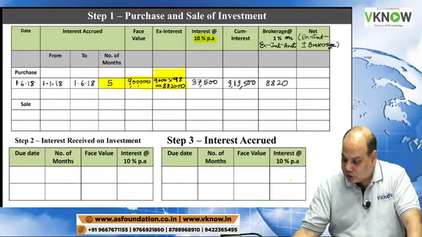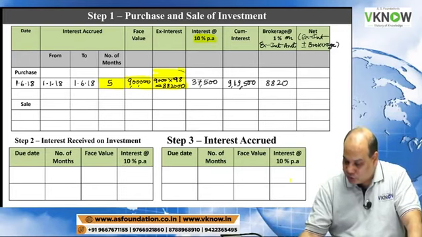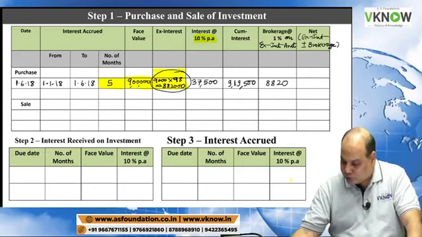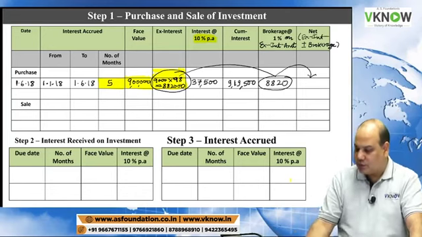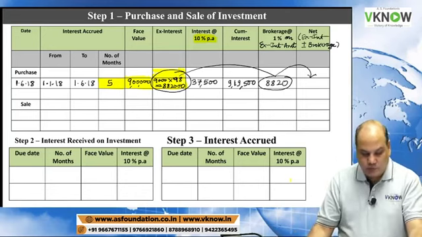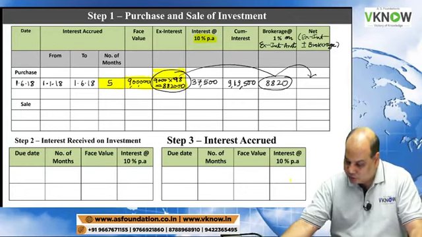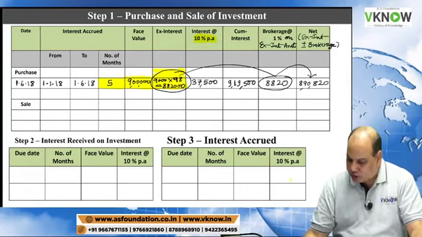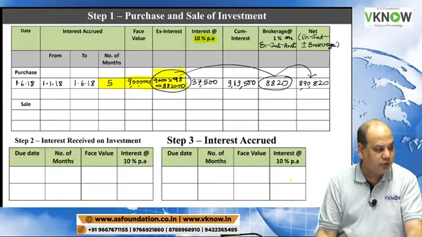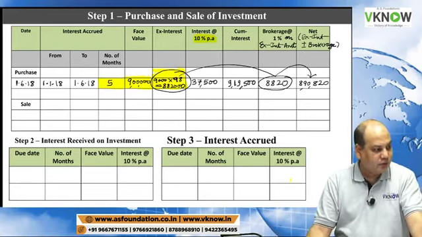Now, how much amount will you capitalize in your book? The investment will be capitalized at 8,82,000 plus brokerage, 8,90,820.